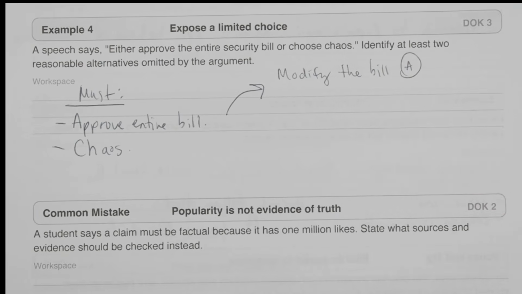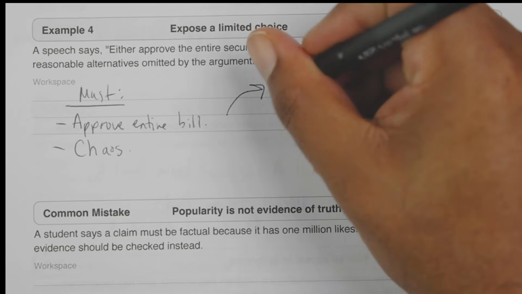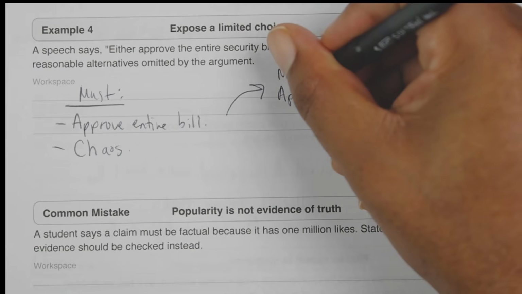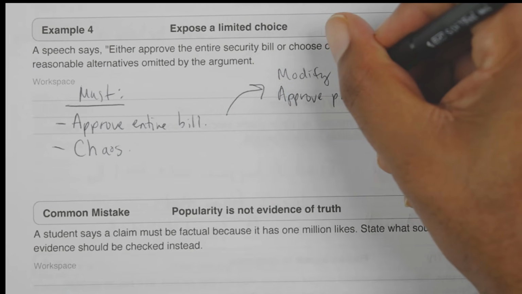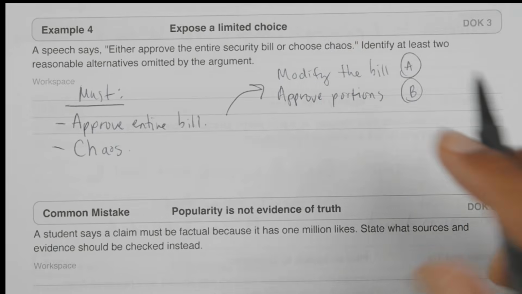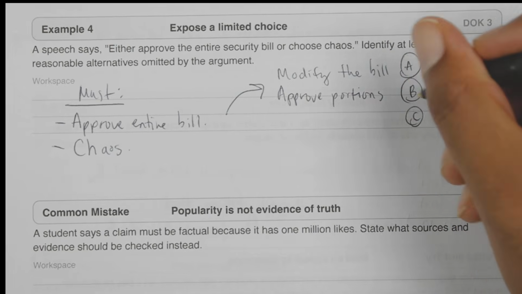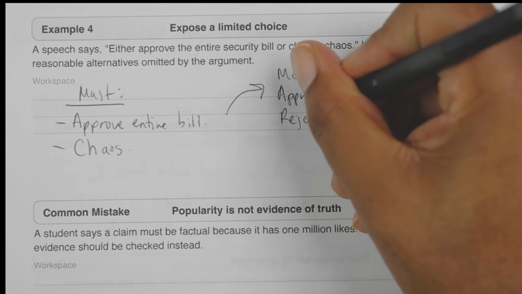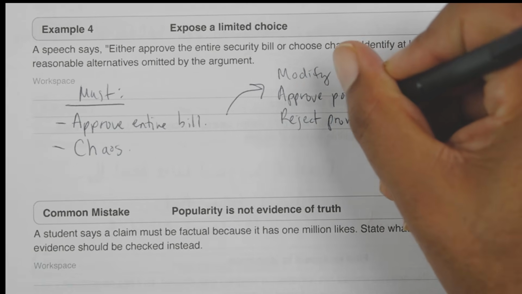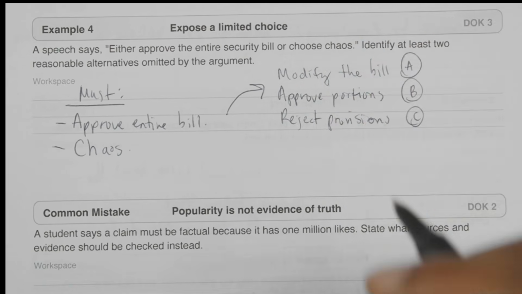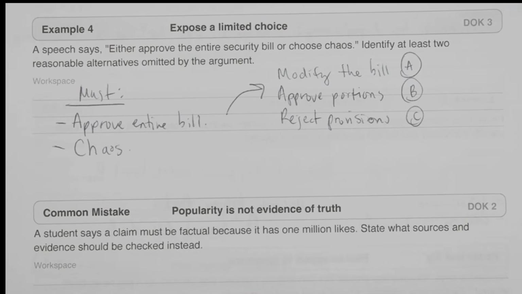You could approve portions of the bill. Like, hey, we like part of the bill, we'll approve some of it, and then let's go back to the drawing board. You could reject provisions, right? You could propose a different security plan. You can delay the vote.